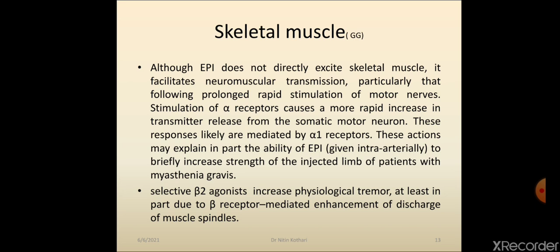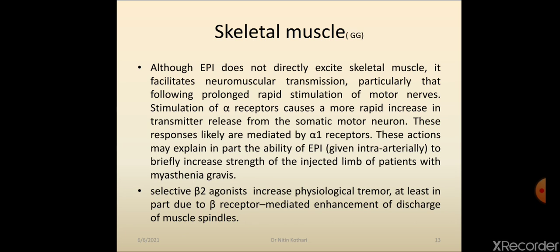In patient of myasthenia gravis, muscle strength is decreased and the strength of skeletal muscle is increased by injecting epinephrine intra-arterially, because this epinephrine acts upon the presynaptic alpha 1 receptor, which causes more release of acetylcholine. Okay.